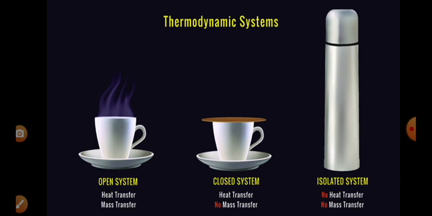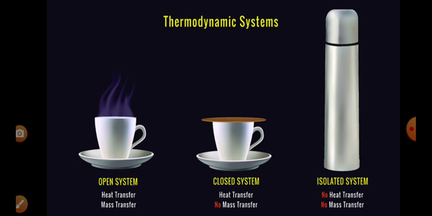Now let us know the types of thermodynamic systems. There are mainly three types of thermodynamic systems: open system, closed system, isolated system. Open system. In the open system, heat can be transferred and mass can be transferred. You can take the example of a teacup with an open lid. You can pour the tea, and even the tea can be cooled. Heat will be transferred.